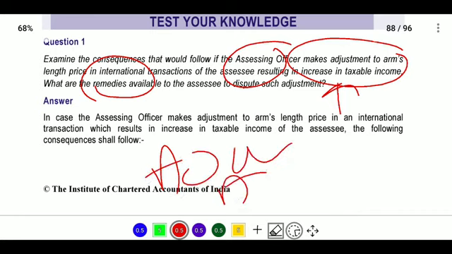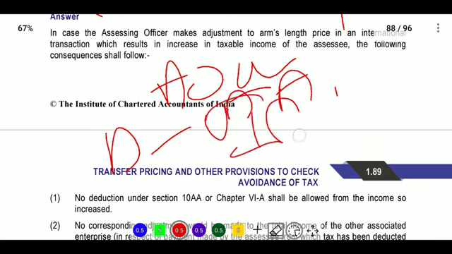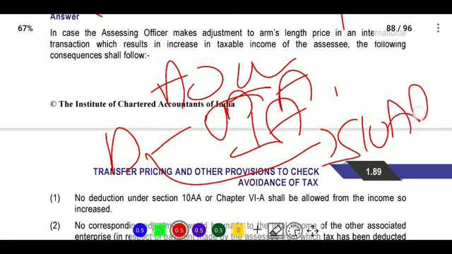What remedies does the assessee have? Firstly, when the assessing officer makes adjustments, he will not allow the Chapter 6A deductions, and the section 10AA deduction is not allowed, and no corresponding adjustment would be required for other associated persons. These are the adjustments made by the assessing officer.